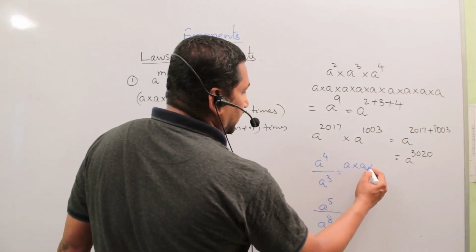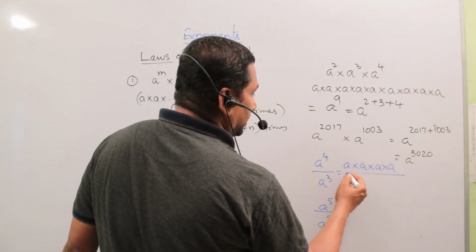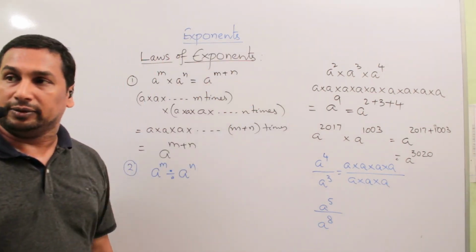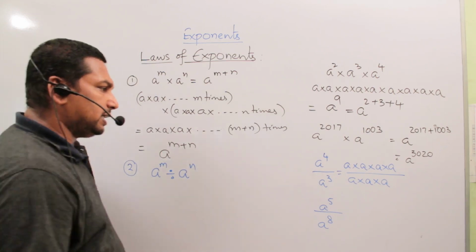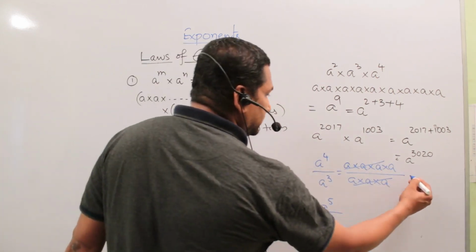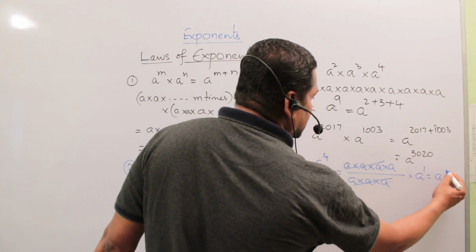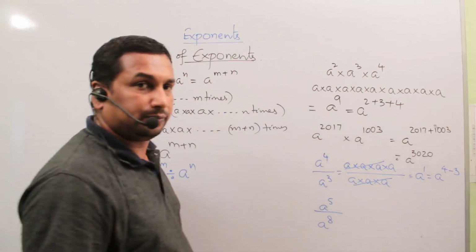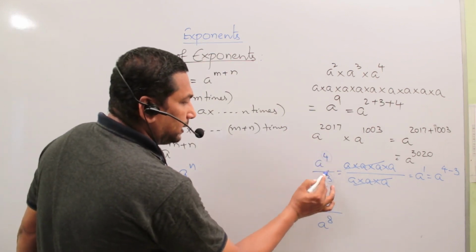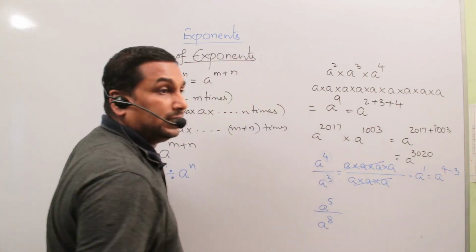In the first, a is multiplied by itself 4 times in the numerator and 3 times in the denominator. So how many times get cancelled? 3 times. How many times remain? 1 time. It is a to the power of 4 minus 3. Here 4 is greater than 3, so it is a to the power of 4 minus 3.